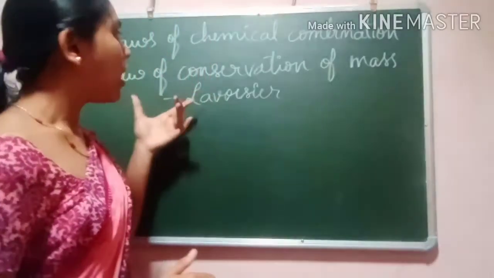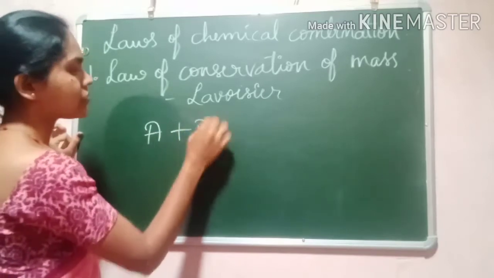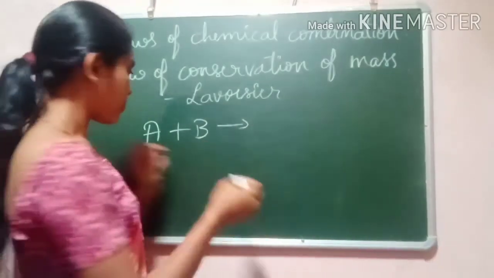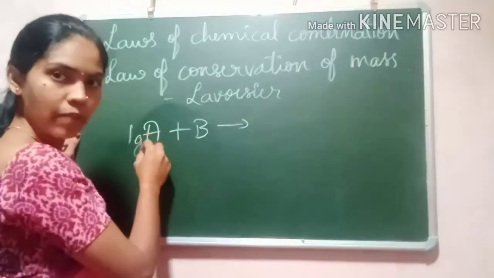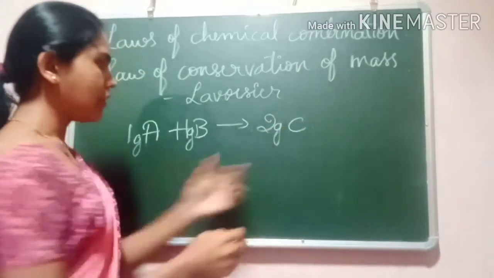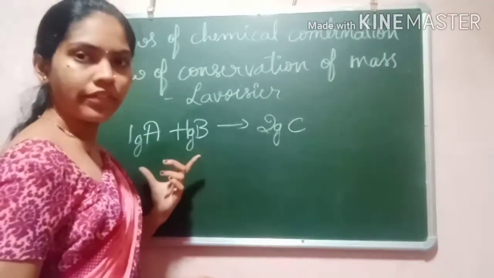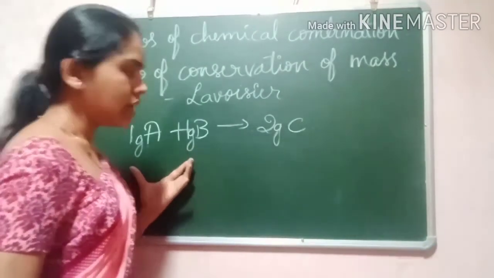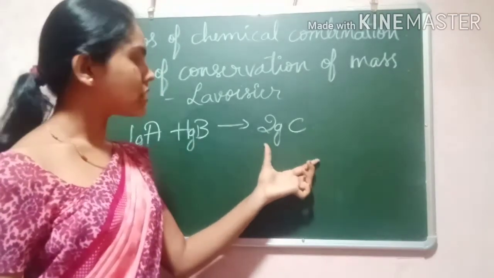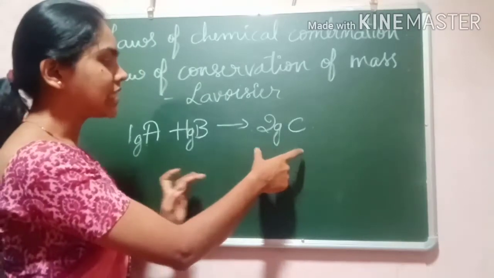The law of conservation of mass states that whenever a chemical reaction takes place, if 1 gram of A reacts with 1 gram of B, the product C will be 2 grams, the sum of the reactants. Whenever a chemical reaction takes place, there is no change in the mass.